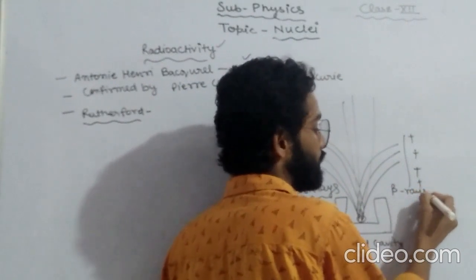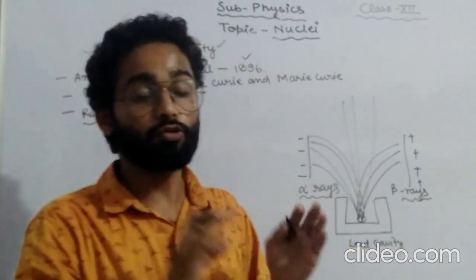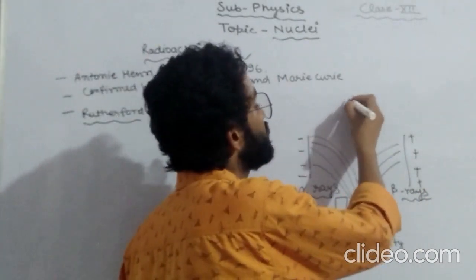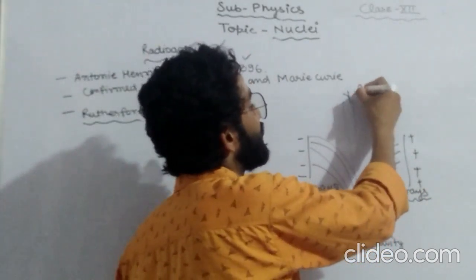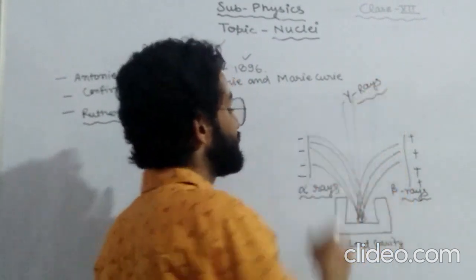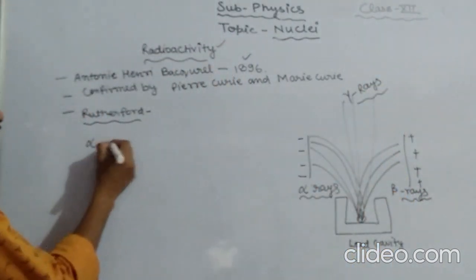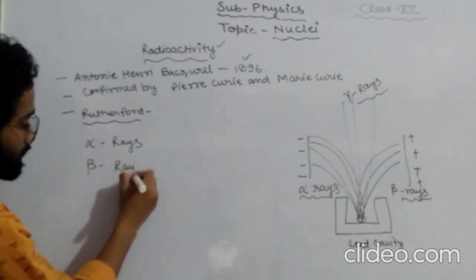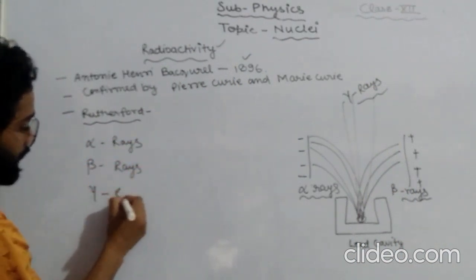And the rays which do not deviate in any direction are neutral rays, and they are known as gamma rays. So here we have the three kinds of rays: the first one is alpha rays, the second one is beta rays, and the third one is gamma rays.